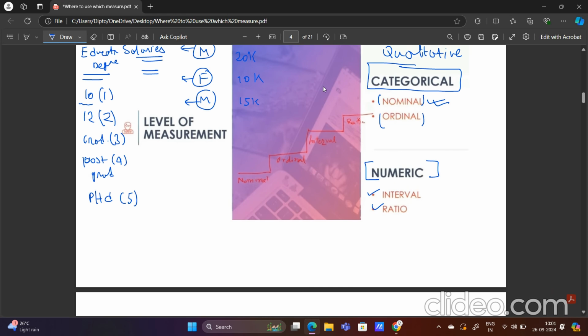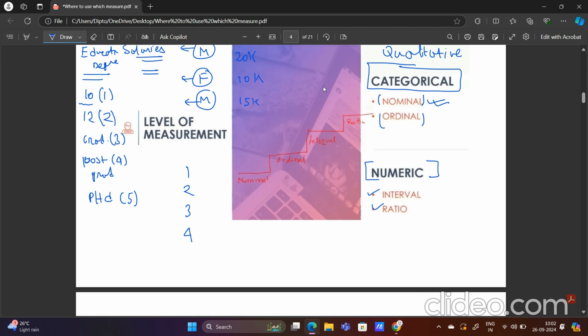Okay, so this division is very important to understand: when we can rank the data. Suppose I try to rank the level of teachers, then at first come the school teachers, I can rank them 1, then come the assistant professors, I can rank them 2, then the associate professors, I can rank 3, then the professors, I can rank them 4. So this type of data you can rank, and if I take 2 ranks, then the greater rank will be superior to the previous one.